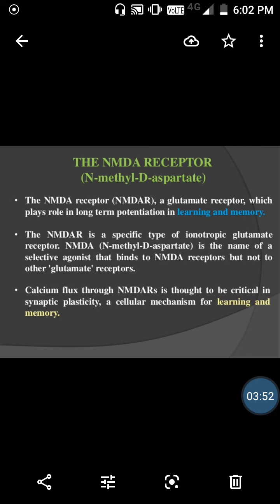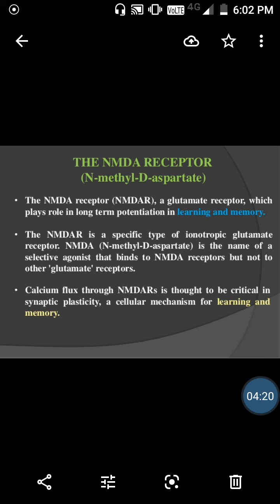NMDAR is a specific type of ionotropic glutamate receptor. NMDA is the name of the selective agonist that binds to the NMDA receptor. N-methyl D-aspartate acts as an agonist, but it does not bind to other glutamate receptors or their subtypes. It only binds to the NMDAR.